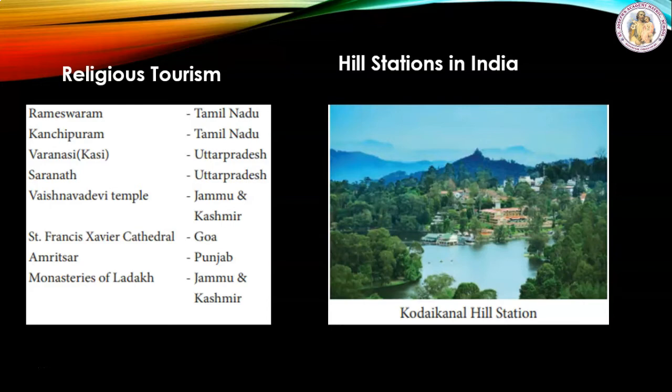Hill stations. The Indian subcontinent has 7 principal mountain ranges and the largest of all is the Himalayas, which lie in the northern part of India. Most of the Himalayan hill stations in India are located in the states of Jammu and Kashmir, Himachal Pradesh, Uttarakhand, Sikkim, West Bengal, Arunachal Pradesh, Nagaland and Meghalaya.